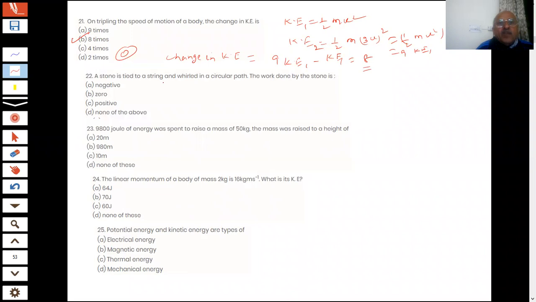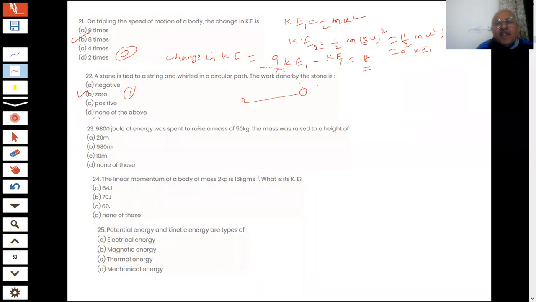A stone is tied to a string and whirled in a circular path. The work done on the stone is? Sir, B part, 0. Okay, this is an important question coming again and again. Such a question will be there in the paper. Student, you have already seen what is happening. This is a string and stone. You are whirling it again and again. You know what happens.